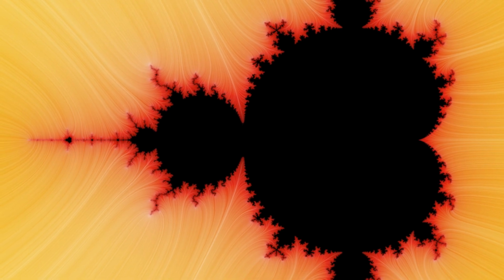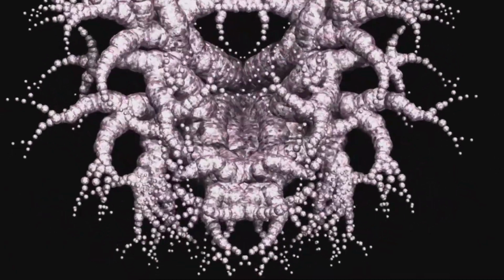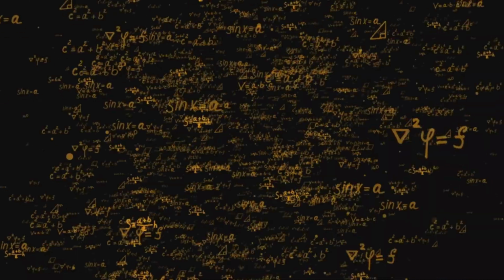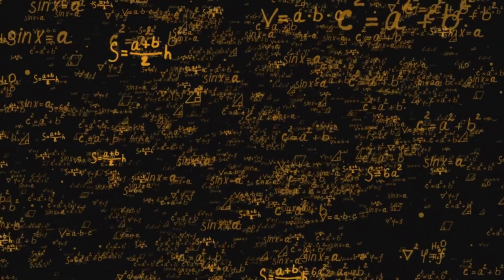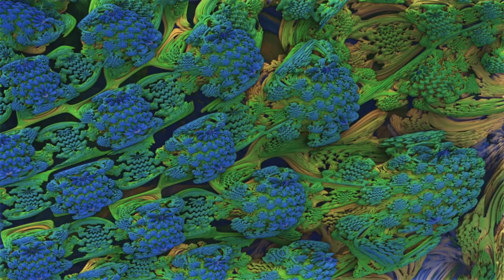So, fractals, those endlessly repeating intricate shapes, what's their deal? Most fractals, like the famous Mandelbrot set or the Sierpinski triangle, are deterministic. They follow strict rules with no wiggle room.